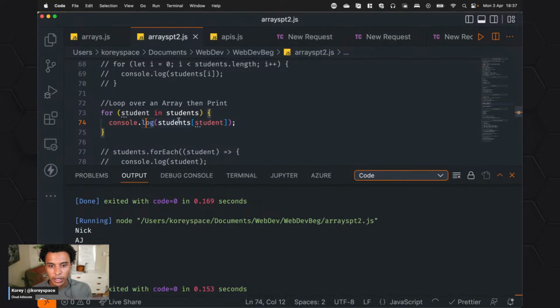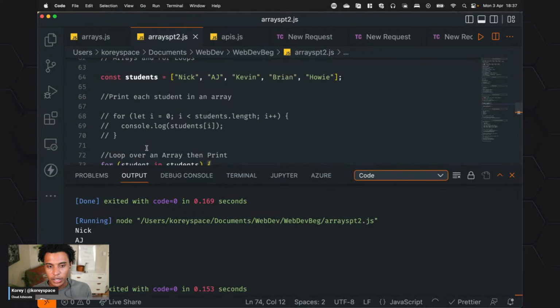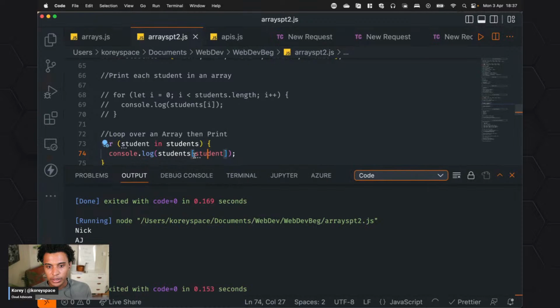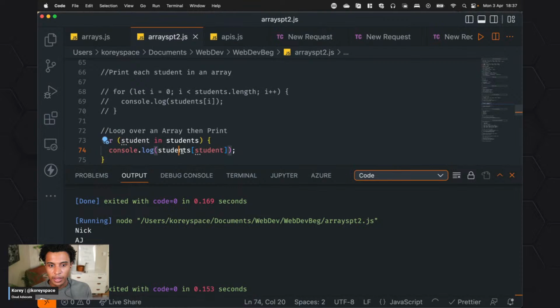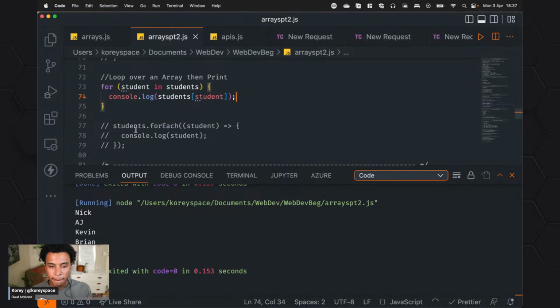So take, and again, this could be anything. It could be i if you want it to be. But so take all the students. So instead of doing i here, I have this student. And then console.log student. So again, I get the same result, a little bit cleaner syntax, a little bit clearer on exactly what we want it to do.